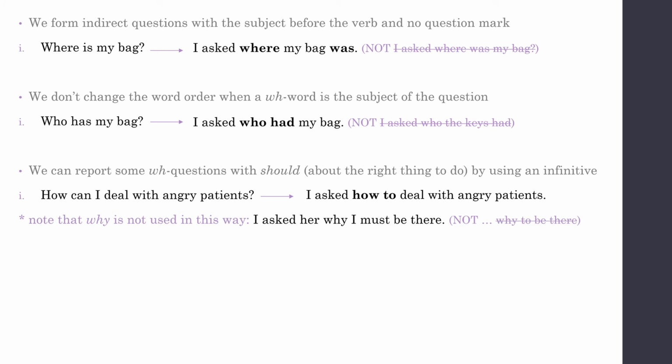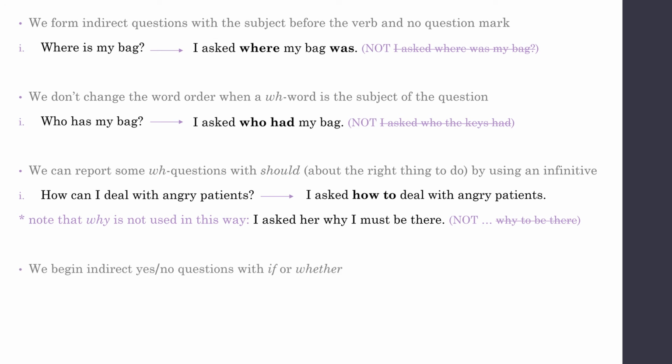And you should keep in mind that why, of course, is a WH word, but it is not used in this way. We say, I asked her why I must be there, but we cannot say, I asked her why to be there. We cannot use an infinitive with why.